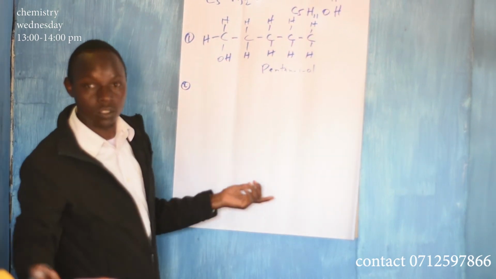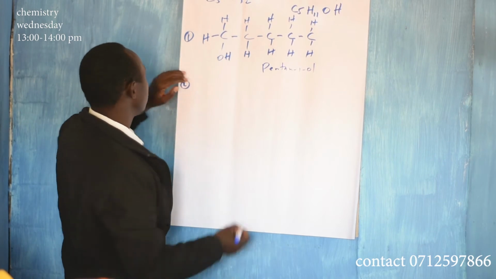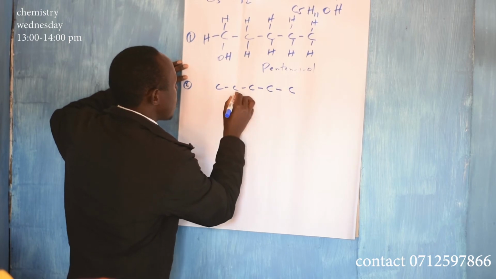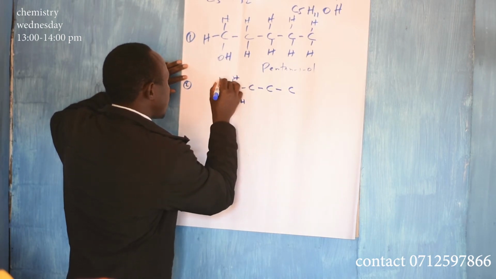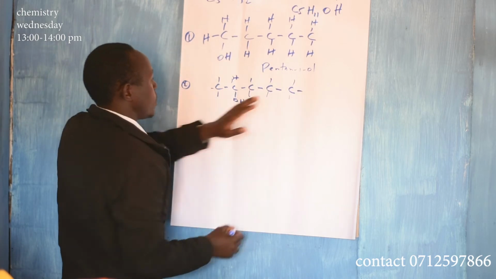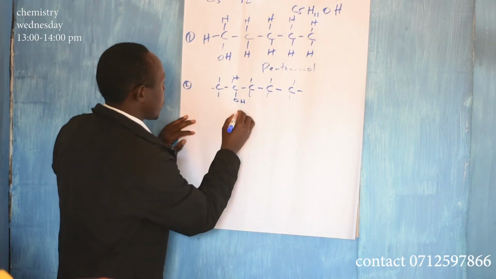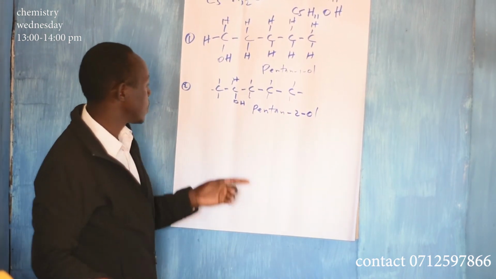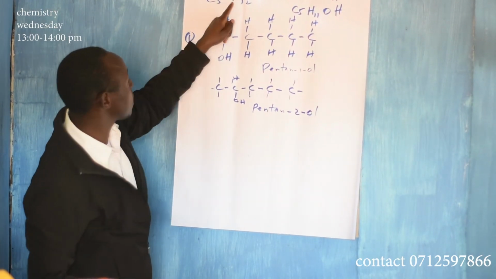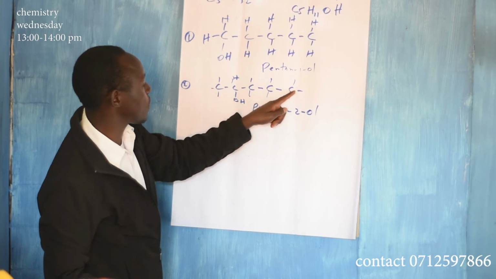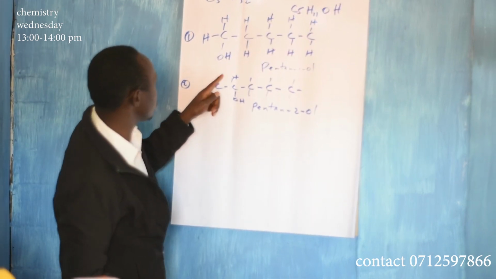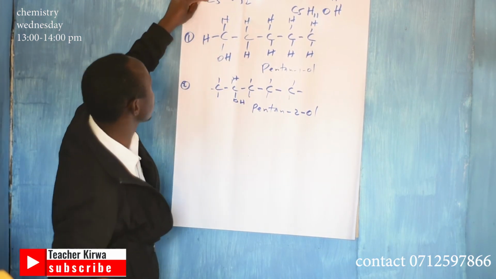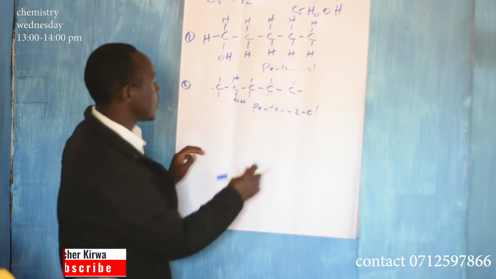You can do positional isomerism. Take the OH to carbon number 2. Okay. So if you take OH to carbon number 2, you have 1, 2, 3, 4, 5. Bring it here. The rest will be hydrogen. These ones are hydrogens. Now, this one will be called pentan-2-ol. It is still having C 1, 2, 3, 4, 5. C5. H is 1, 2, 3, 4, 5, 6, 7, 8, 9, 10, 11. If you add that, it is 12. So it is still C5H12O. Now this is pentan-2-ol.